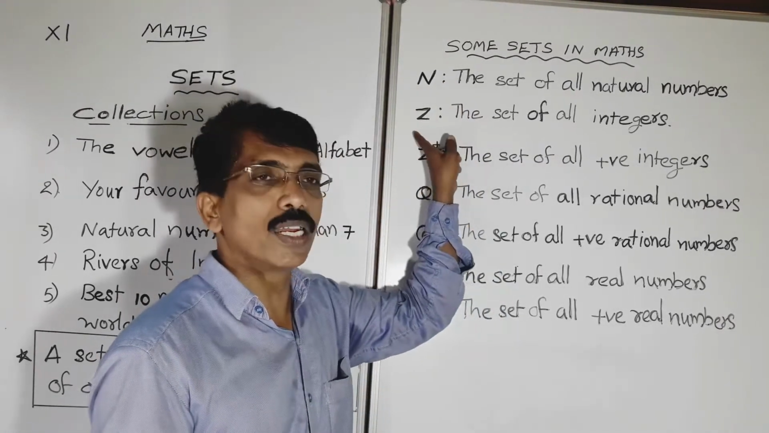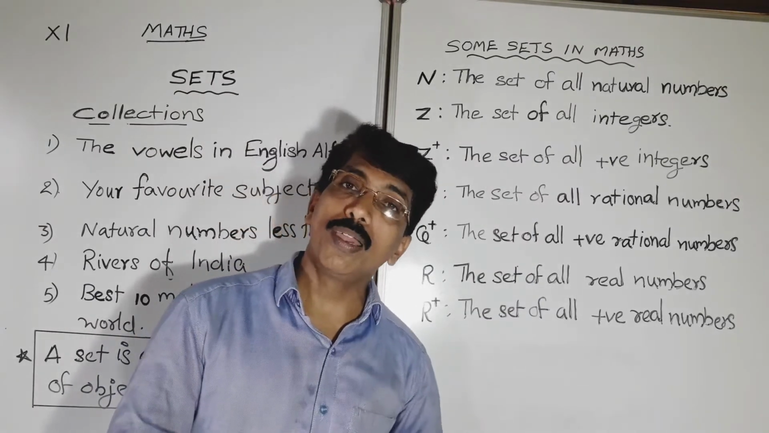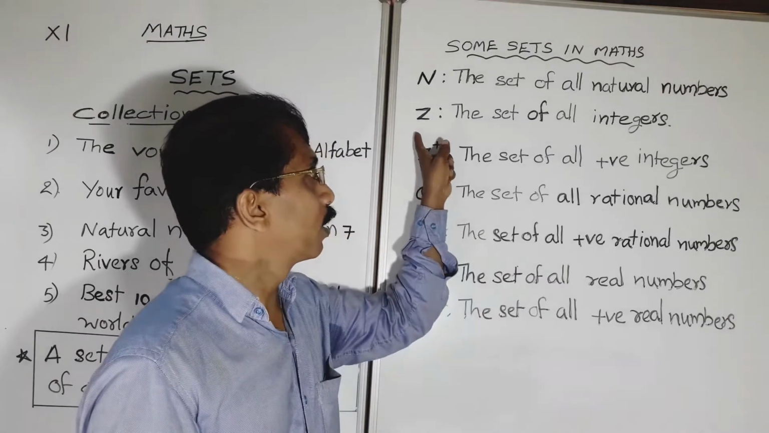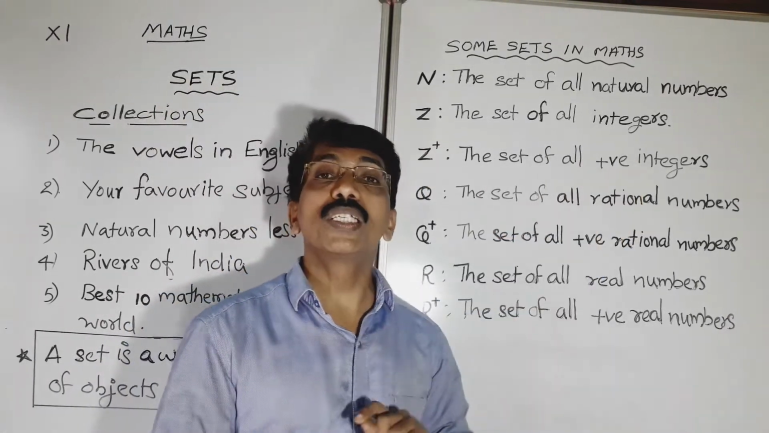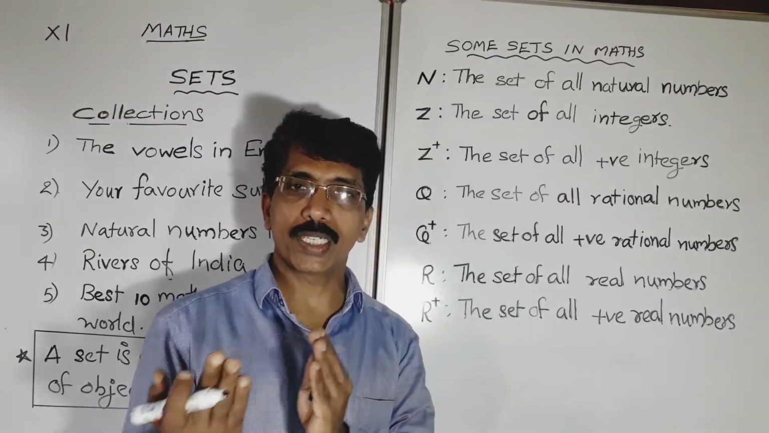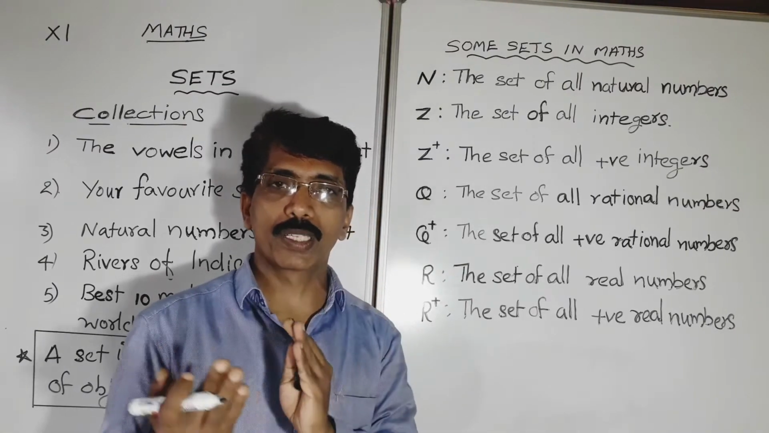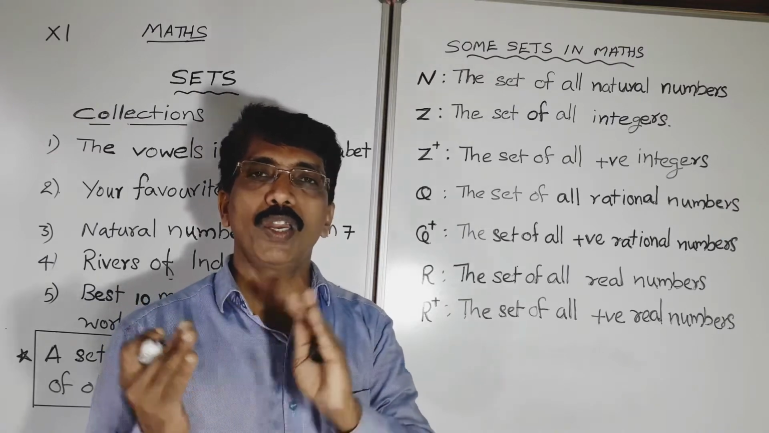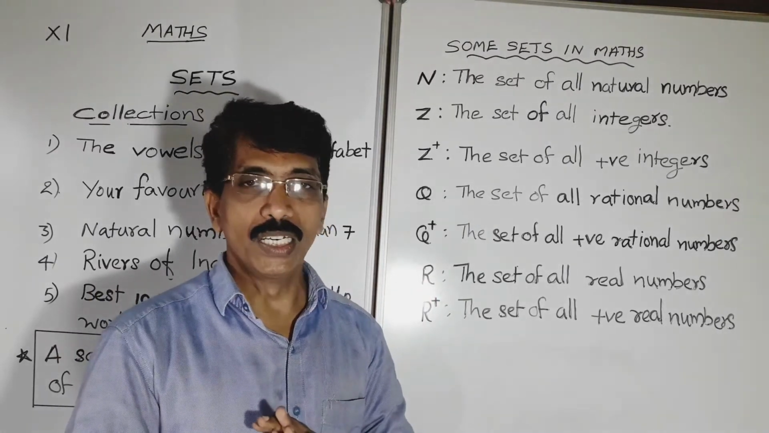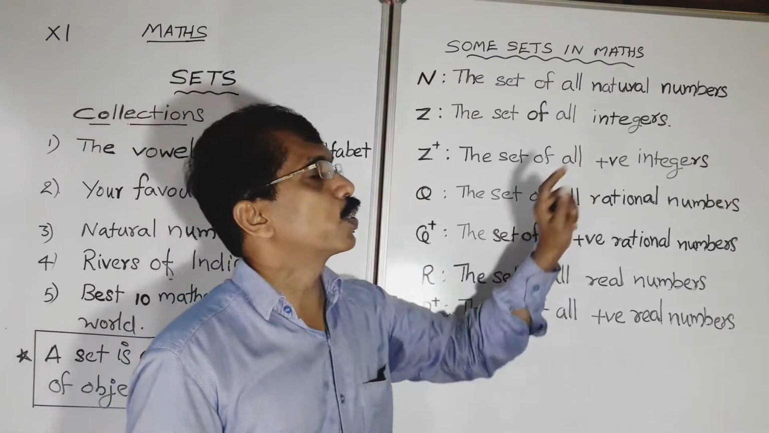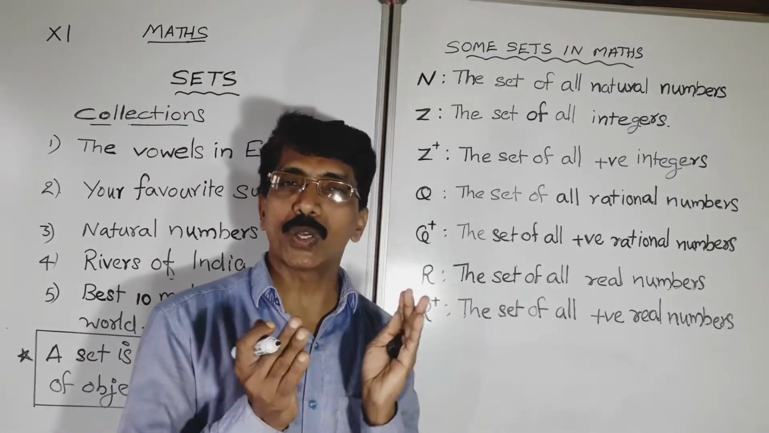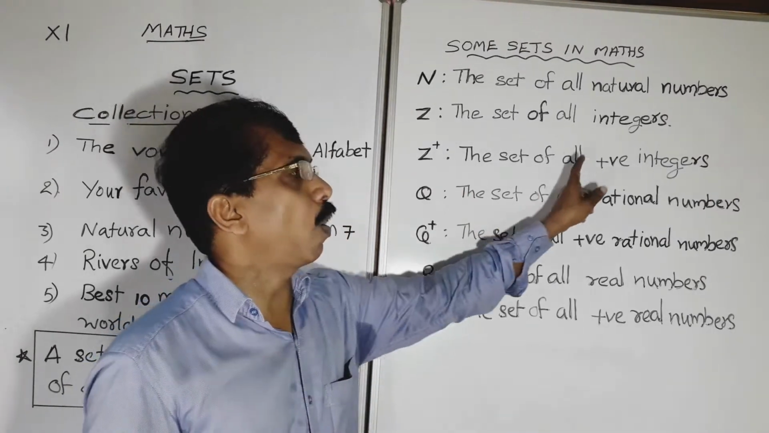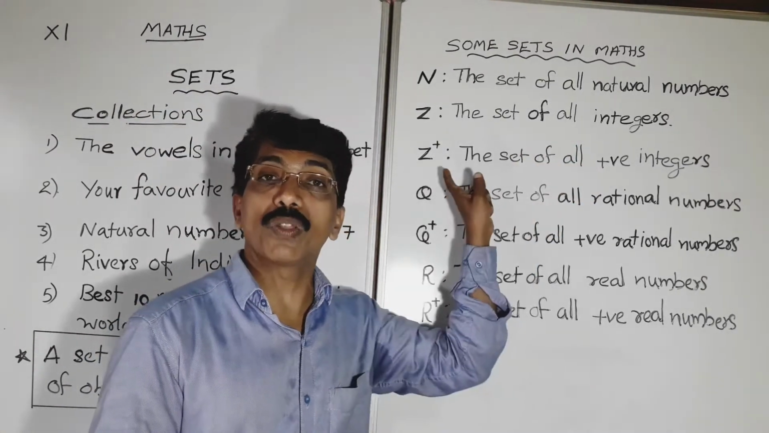Then Z is the set of all integers. What about Z plus? Z plus is the set of all positive integers. You know that positive integers, negative integers, and including 0, we can say integers. Positive integers, 0 and negative integers together make integers. So Z plus is the set of positive integers. Integers are also a well-defined collection, so it is a set.